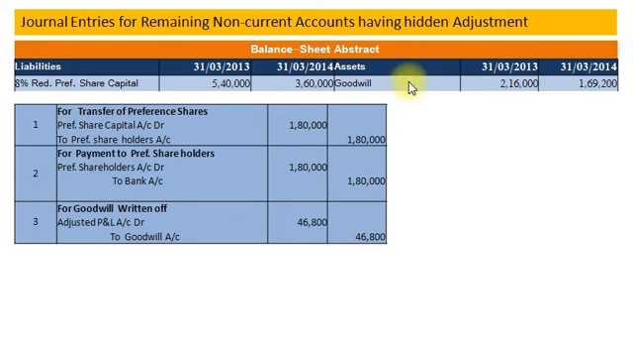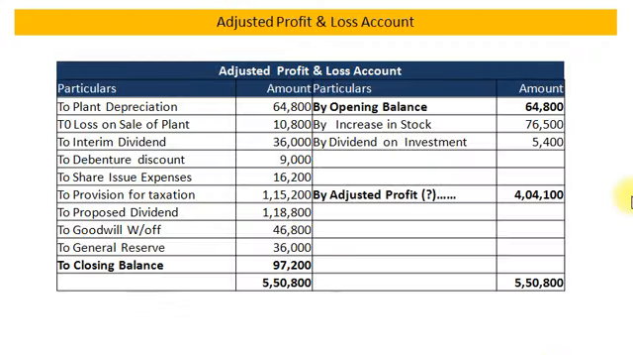3,60,000. And on asset side we have goodwill. Opening balance 2,16,000 and closing balance 1,69,200. It means goodwill reduced by rupees 46,800. It means it is written off. So our accounting entry will be adjusted profit and loss account debit to goodwill account rupees 46,800. Now we will prepare adjusted profit and loss account.